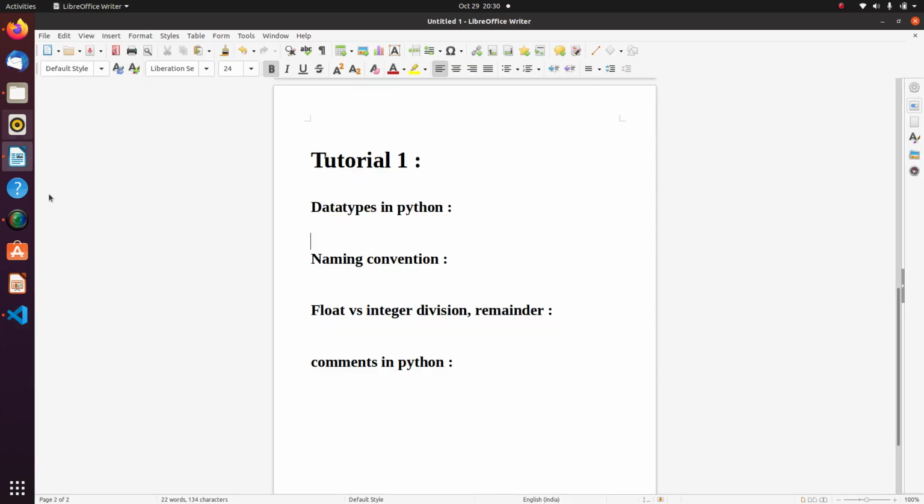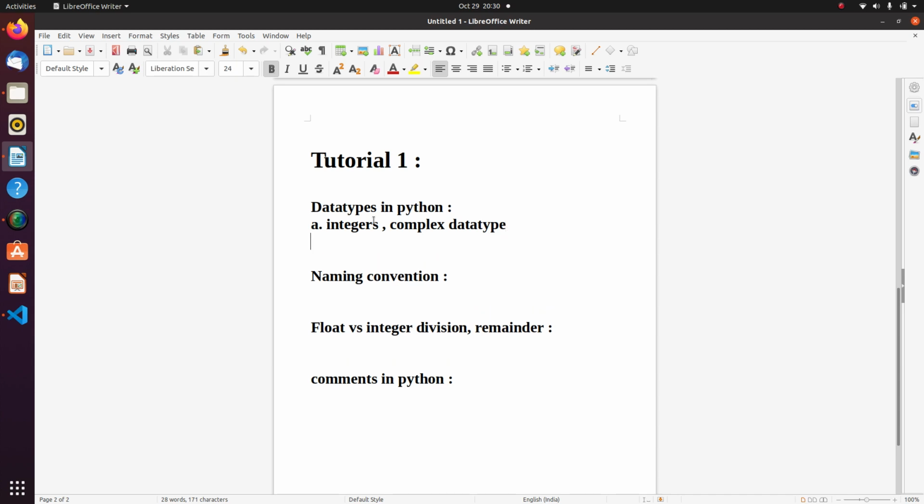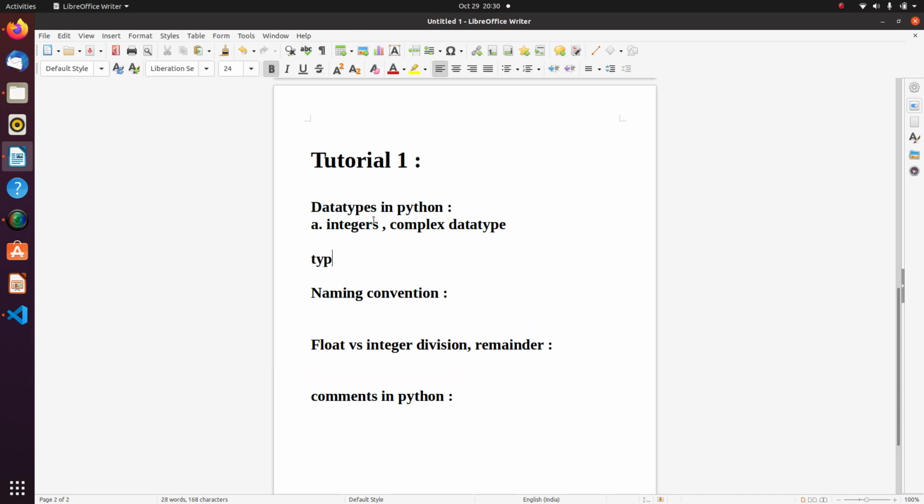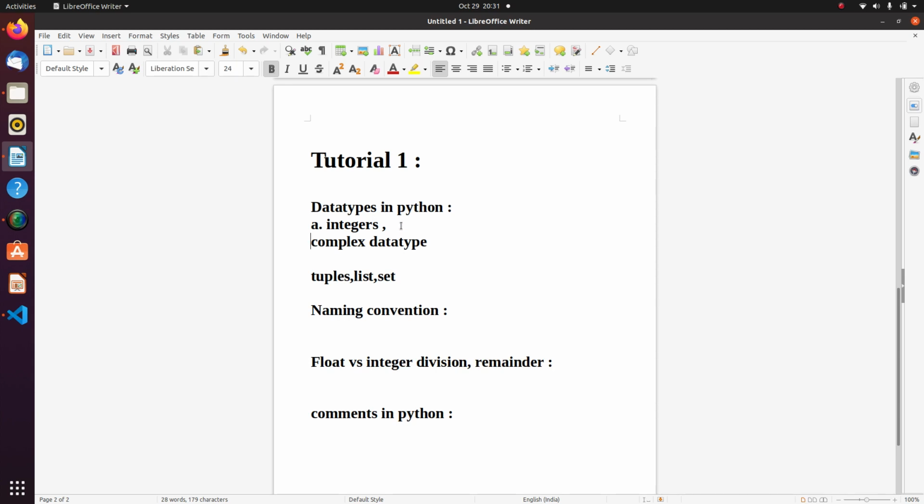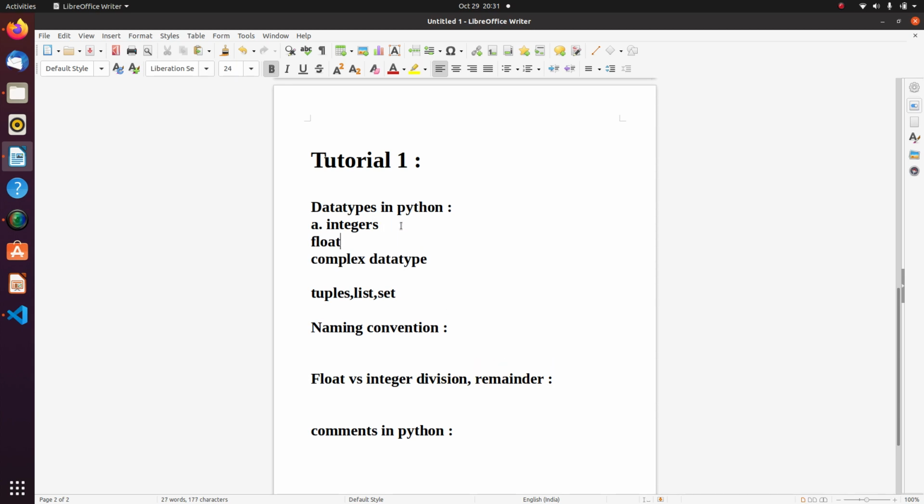In Python we have several data types: integers, complex, tuples, list, set, and float.